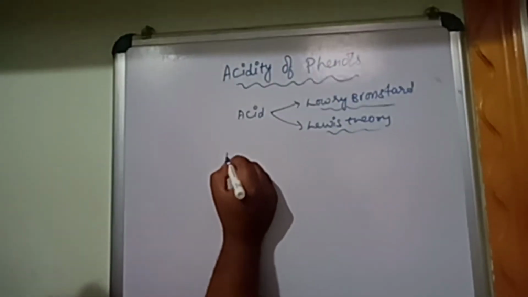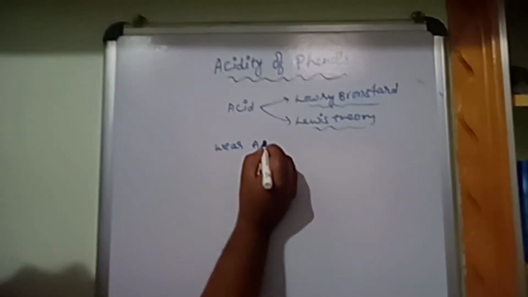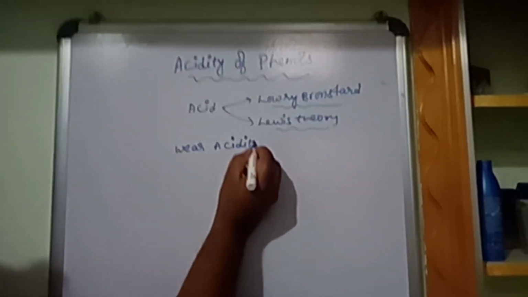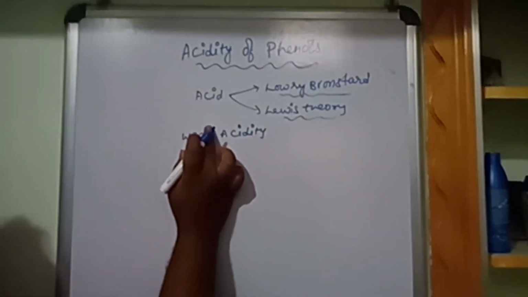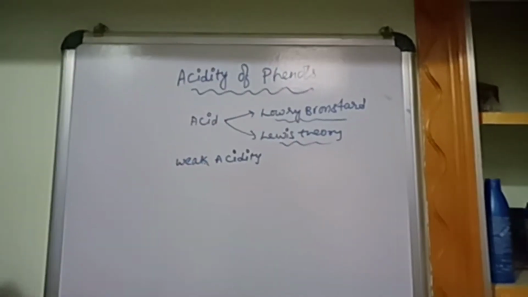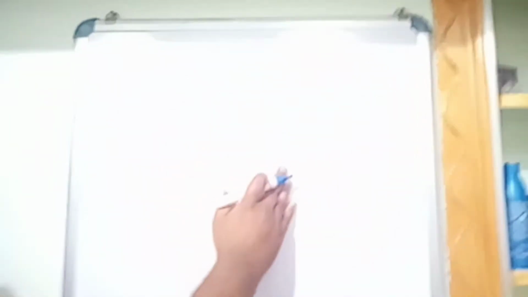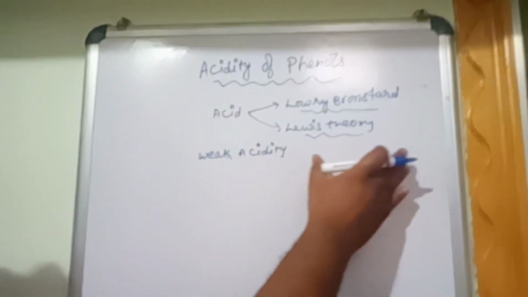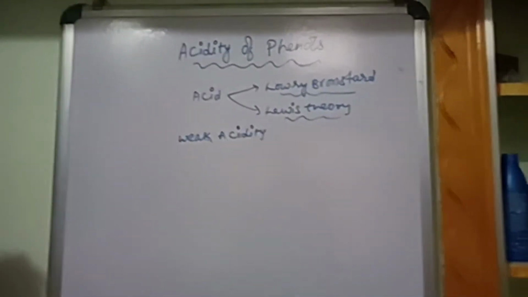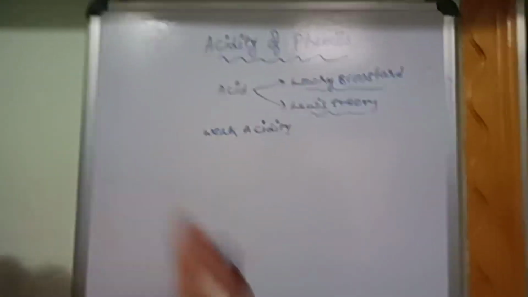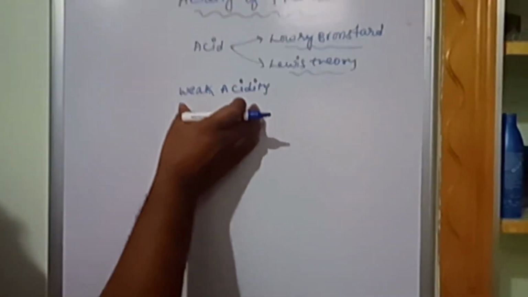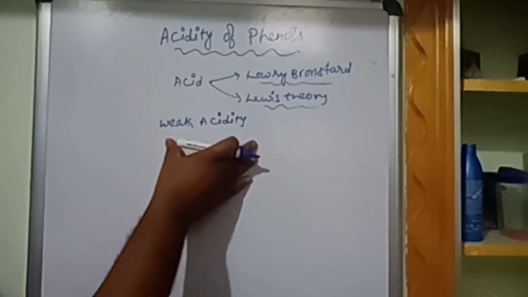Yes, phenols are weakly acidic. They are acids, but weak ones. They are weaker acids than carboxylic acids; carboxylic acids are somewhat stronger acids than phenols. Why that is, we will come to know when we study carboxylic acids. Here we will learn only why phenols are acidic and why they are weakly acidic.